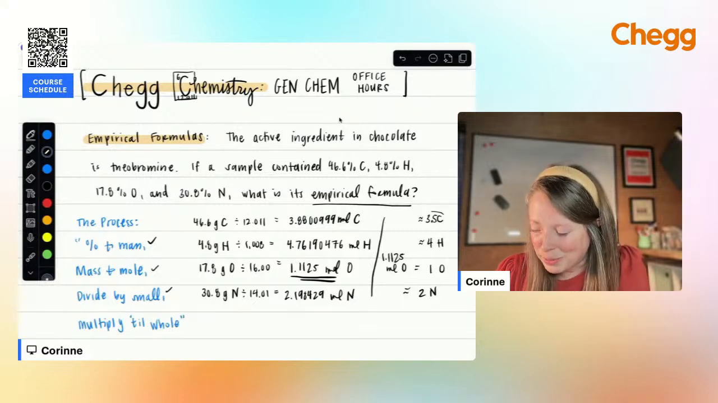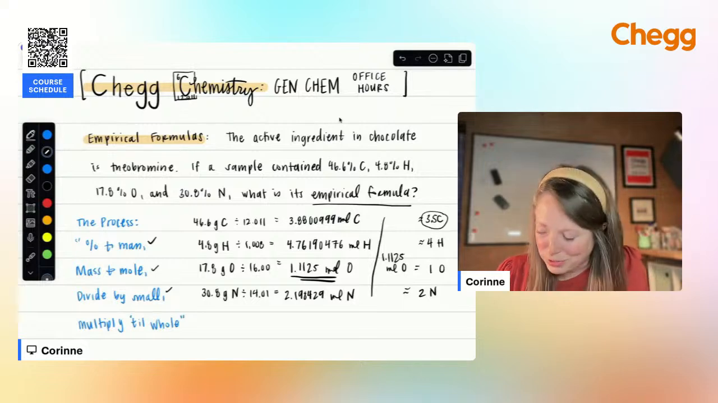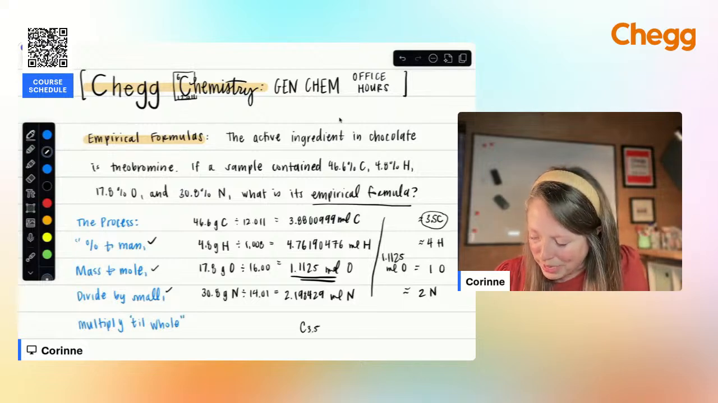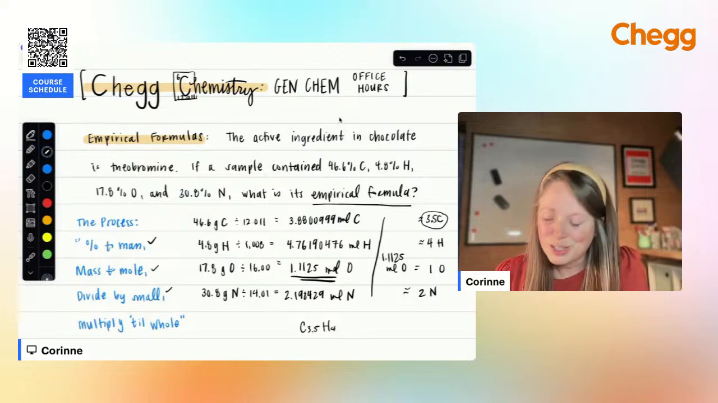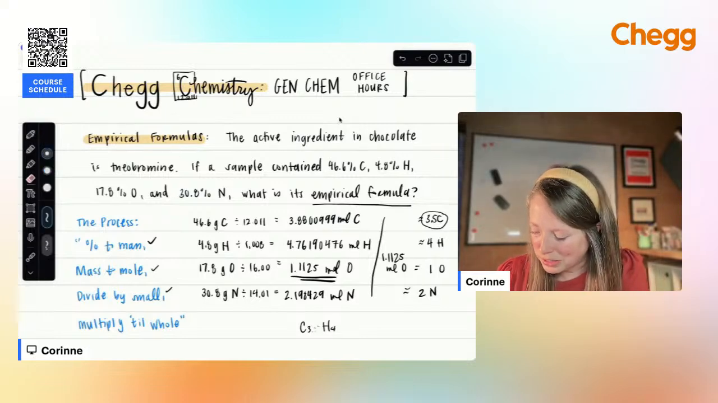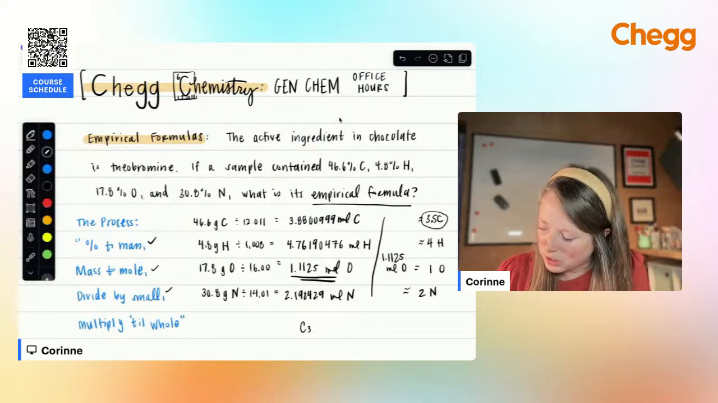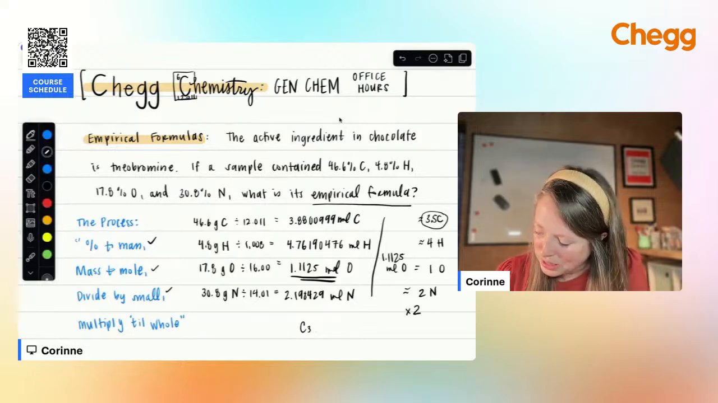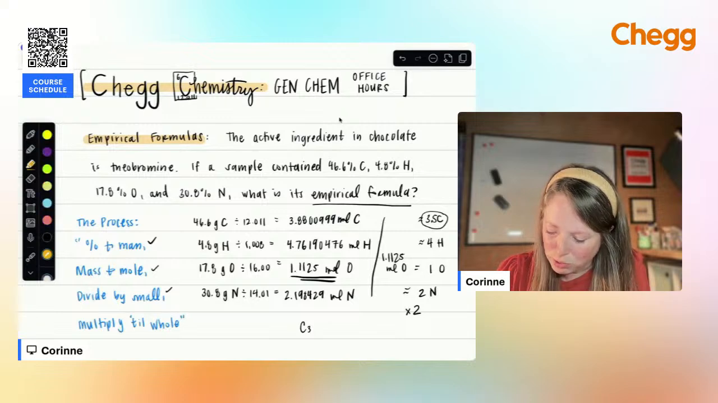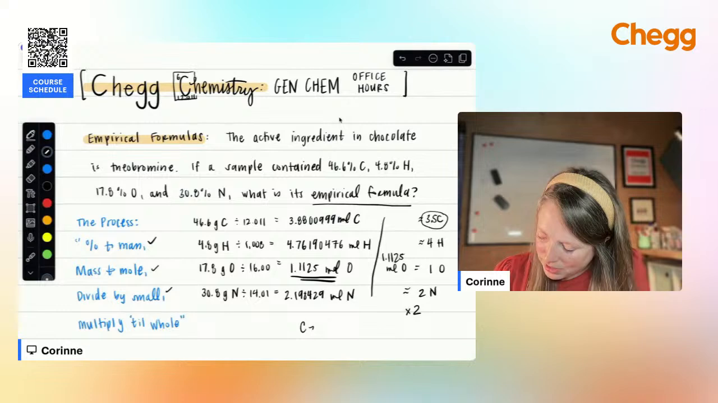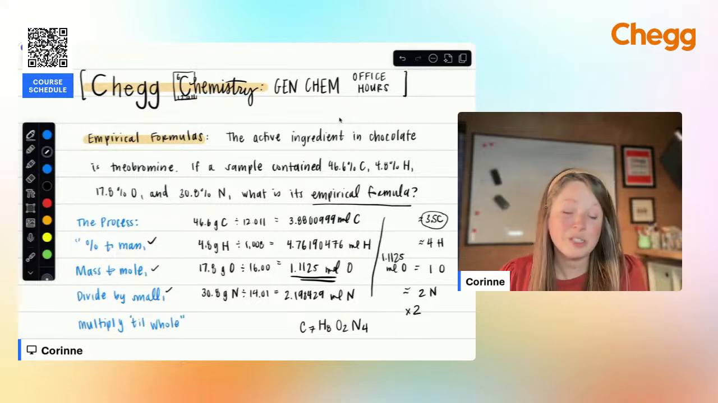So looking at carbon, unfortunately, we can't have 3.5 carbon, right? You can't have C3.5H4. So instead, what we're going to do is multiply each of these quantities by 2 to get to our whole number. So we're going to just multiply everything times 2, and that gives us our empirical formula of, let's see, sorry, C7H8O2N4. All right, so that is the process of finding an empirical formula.